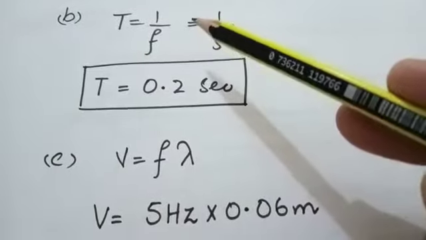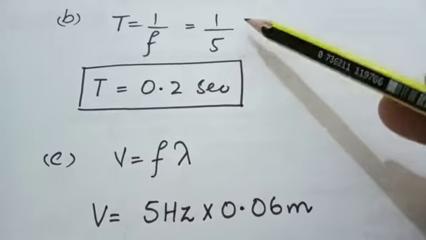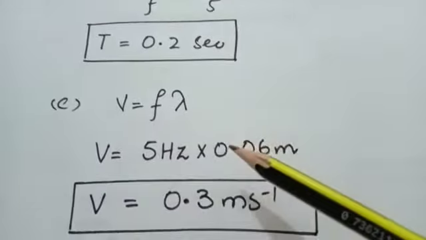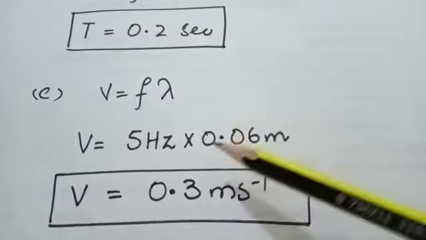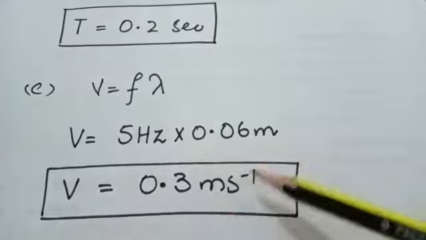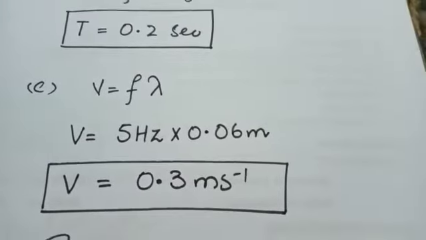Time period is the reciprocal of frequency. Frequency is 5 Hertz, 1 by 5, that is equal to 0.2 second. We will use the wave equation, v is equal to f lambda. Frequency is 5 Hertz and lambda is 0.06 meter. By multiplying it we will get the result. Speed is equal to 0.3 meter per second.